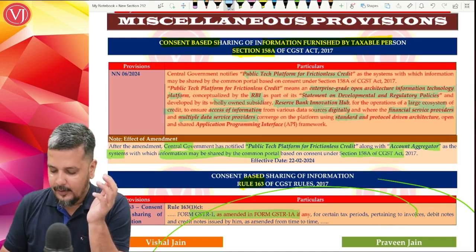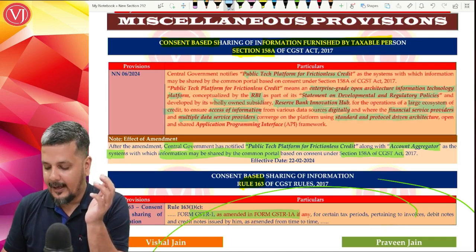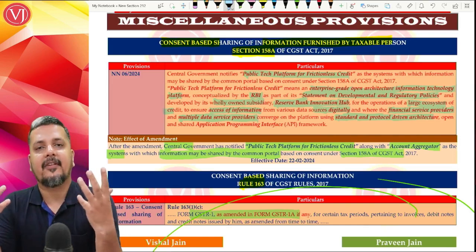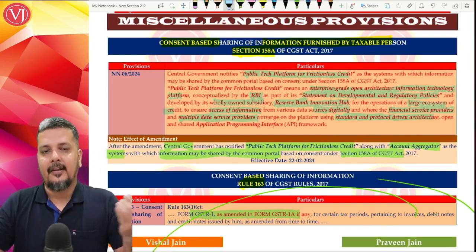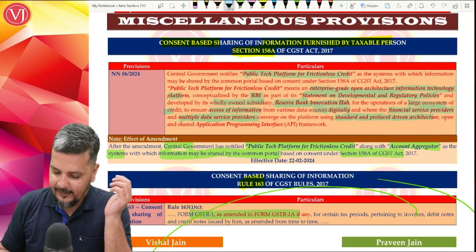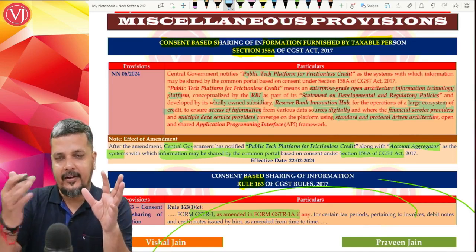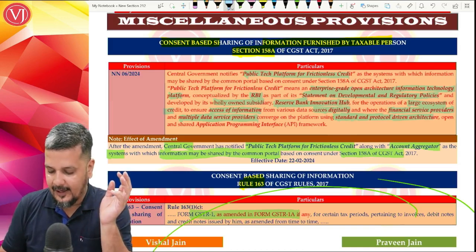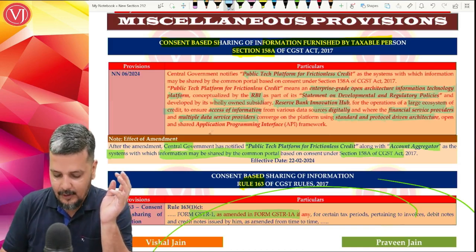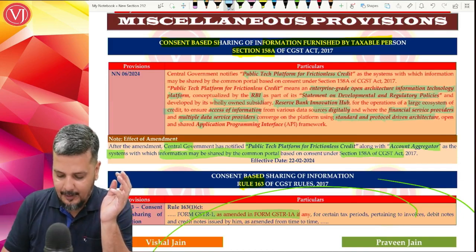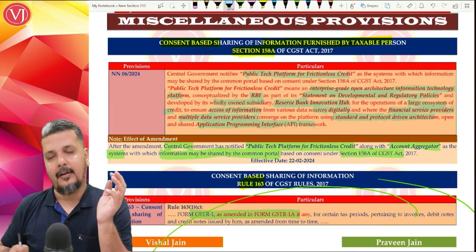How? Using standard and protocol driven architecture, because if the architecture is designed in such a way that incoming and outgoing of data can be very easy, then sharing of information is much easier using standard and protocol driven architecture, an open and shared API, application programming interface framework.